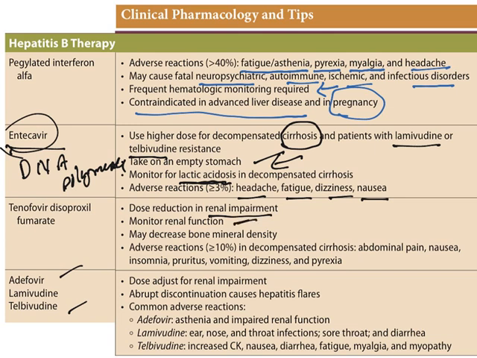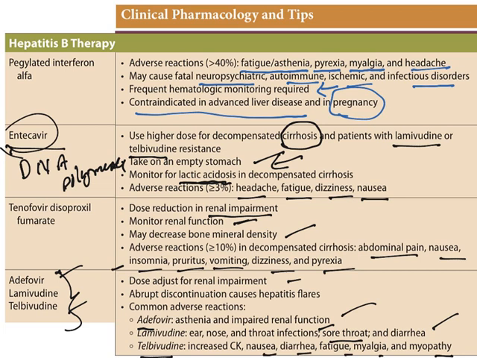It may cause decreased bone mineral density. The major adverse reactions are abdominal pain, nausea, insomnia, lack of sleep, pruritus, itching sensation, vomiting, dizziness, and pyrexia. Now for all these drugs, again dose adjustment has to be done. The most common side effects are, for adefovir, asthenia or weakness. Lamivudine may cause certain infections, sore throat, and diarrhea. Telbivudine also causes nausea, diarrhea, fatigue, myalgia, and myopathy.